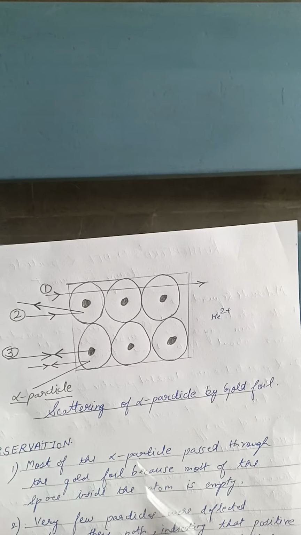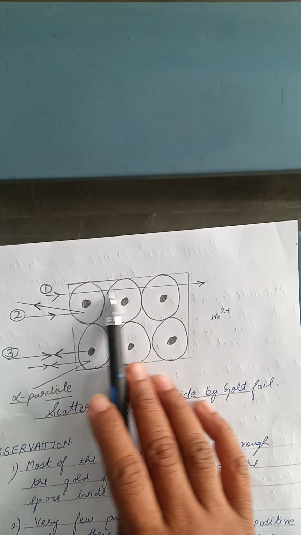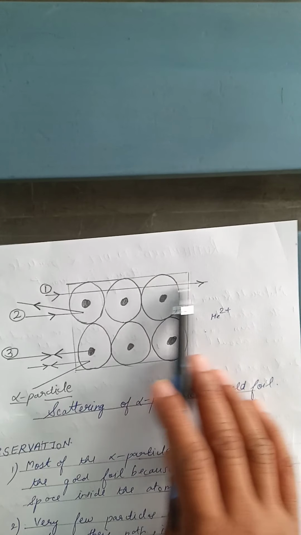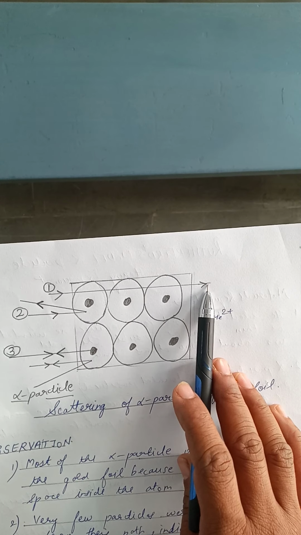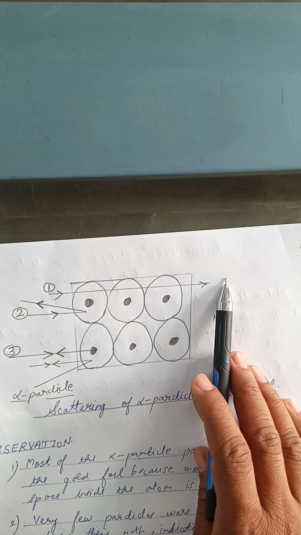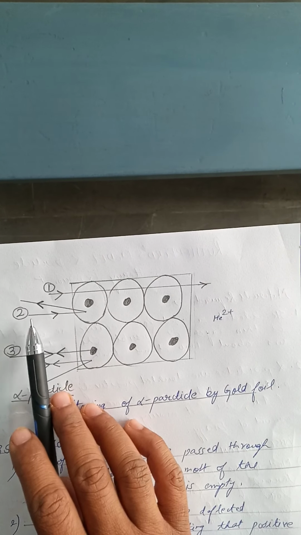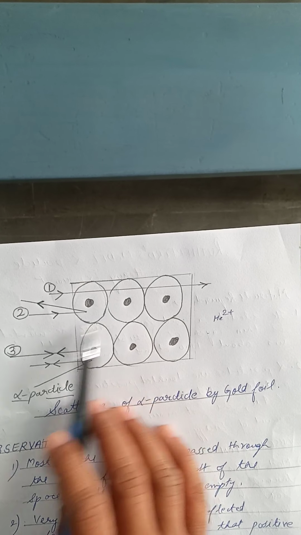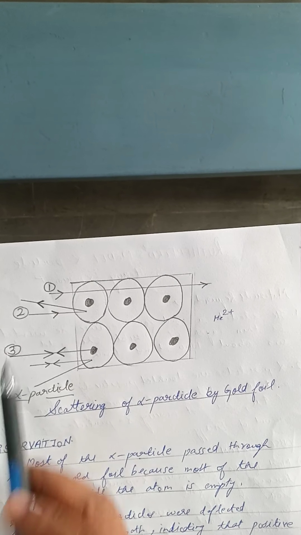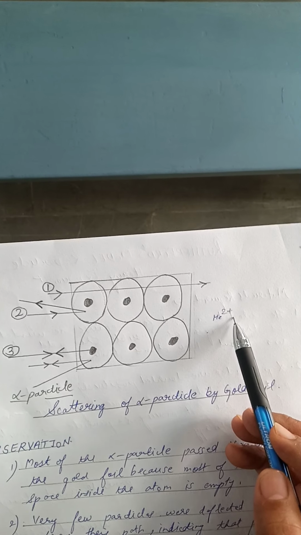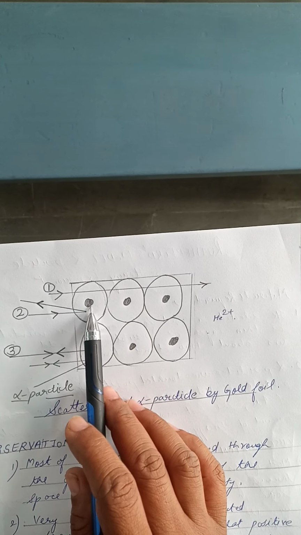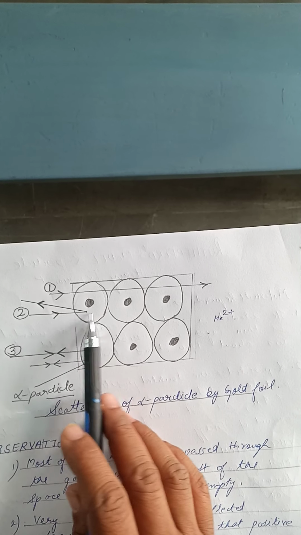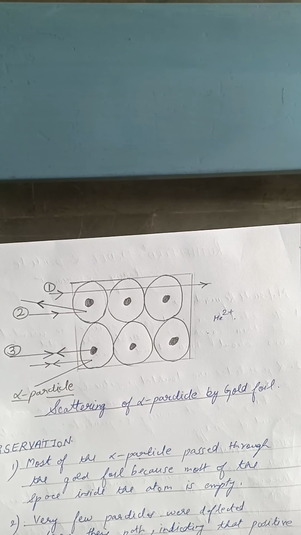Now again we will see the diagram. This is the alpha particle. Why does the alpha particle pass straight? Because we can see that most of the atom contains free space. So due to this free space, some of the alpha particles pass directly without any deflection. Now some deviated through some angle. Why did they deviate? Because the alpha particle is positively charged and the nucleus is also positively charged, so when it is coming towards the nucleus, due to the repulsion, some deviated from their path.